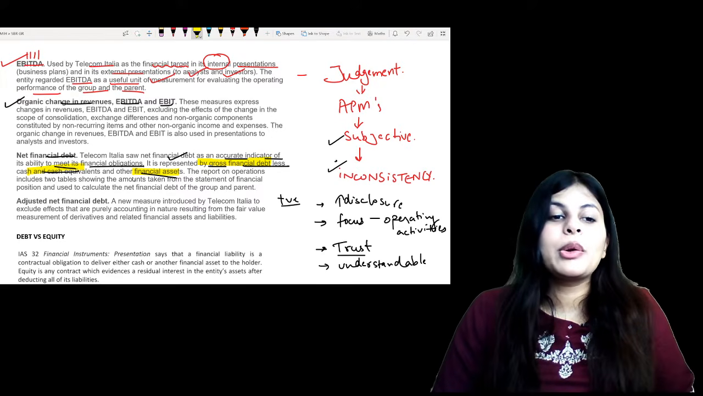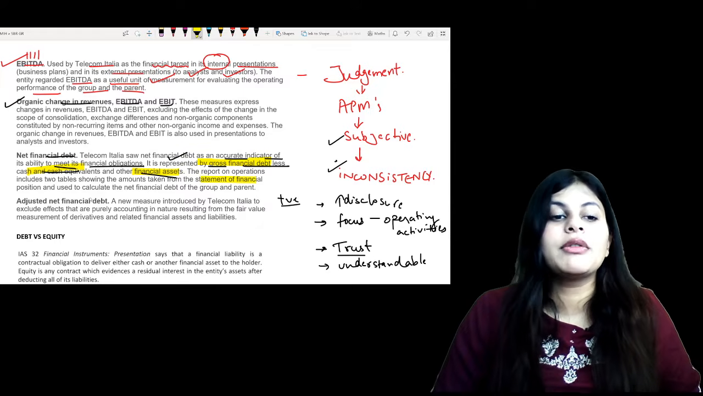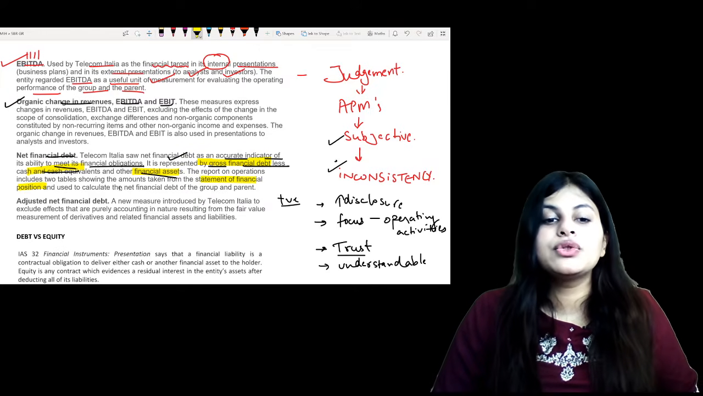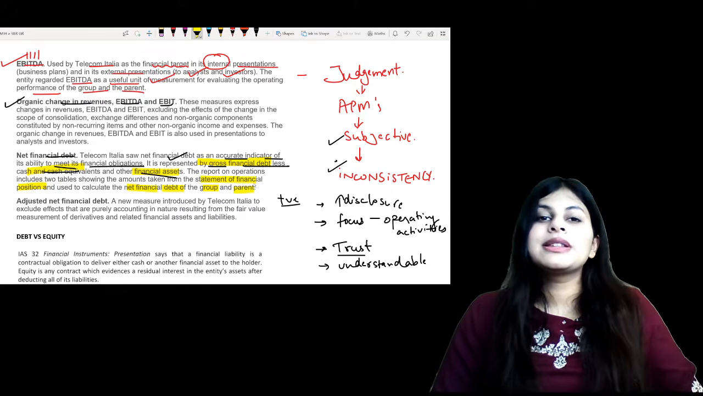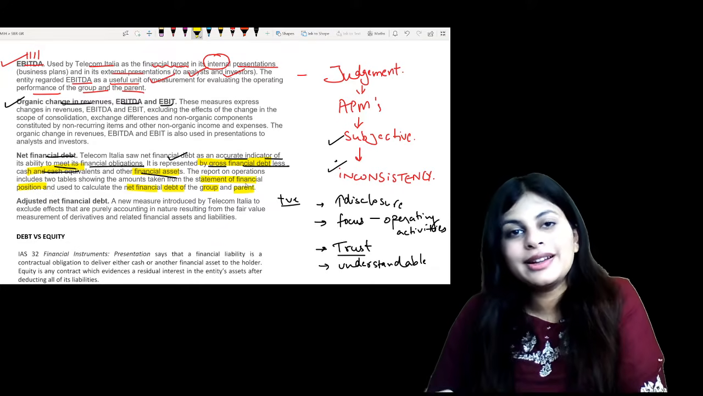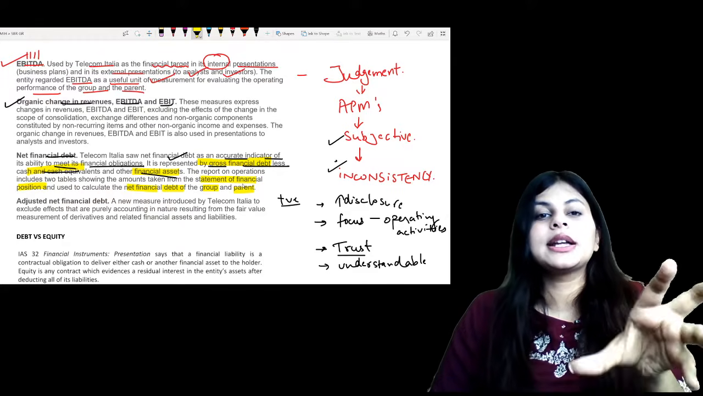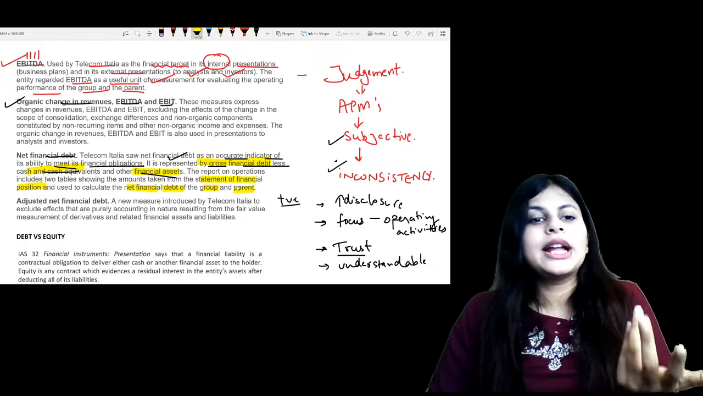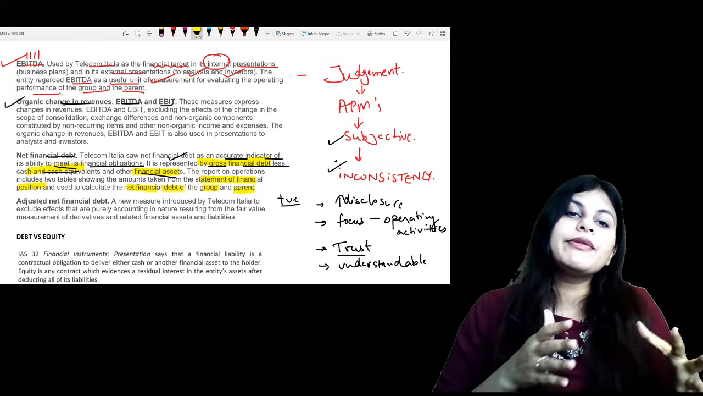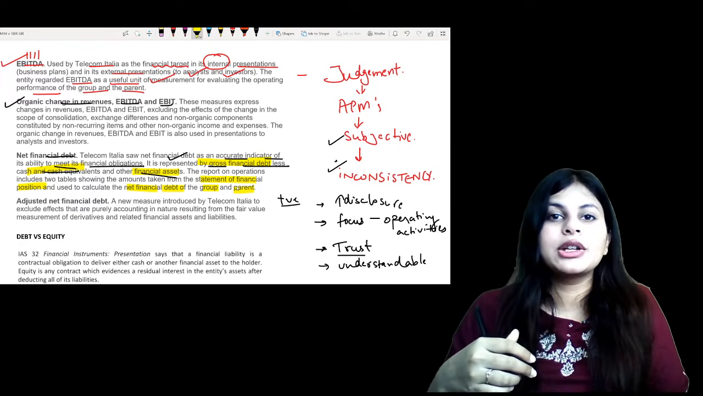So the report on operations includes two tables showing the amounts taken from the statement of financial position and used to calculate net financial debt of the group and the parent. So basically, how much loan you have taken till now, from that you deduct your financial assets and cash equivalents. That's what they're doing. Now that doesn't make sense to us. It will vary from company to company. So I cannot say that this will be in your paper.